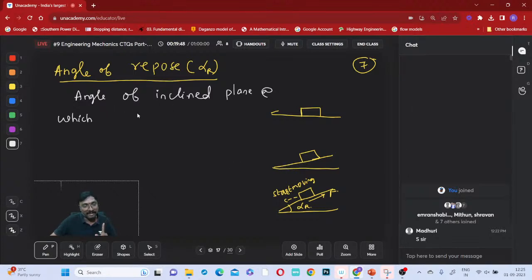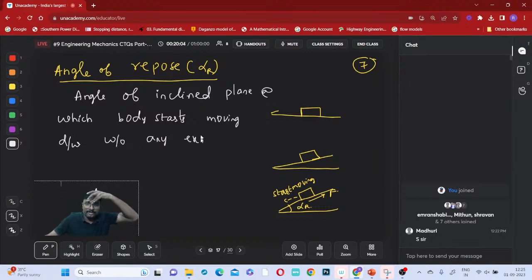At which angle of inclined plane does the body start, right? What will happen to this body? The body starts moving downward, with external force or without any external force? Without any external force. Means that a component of the weight of this body along the inclined surface is overcoming the frictional force.